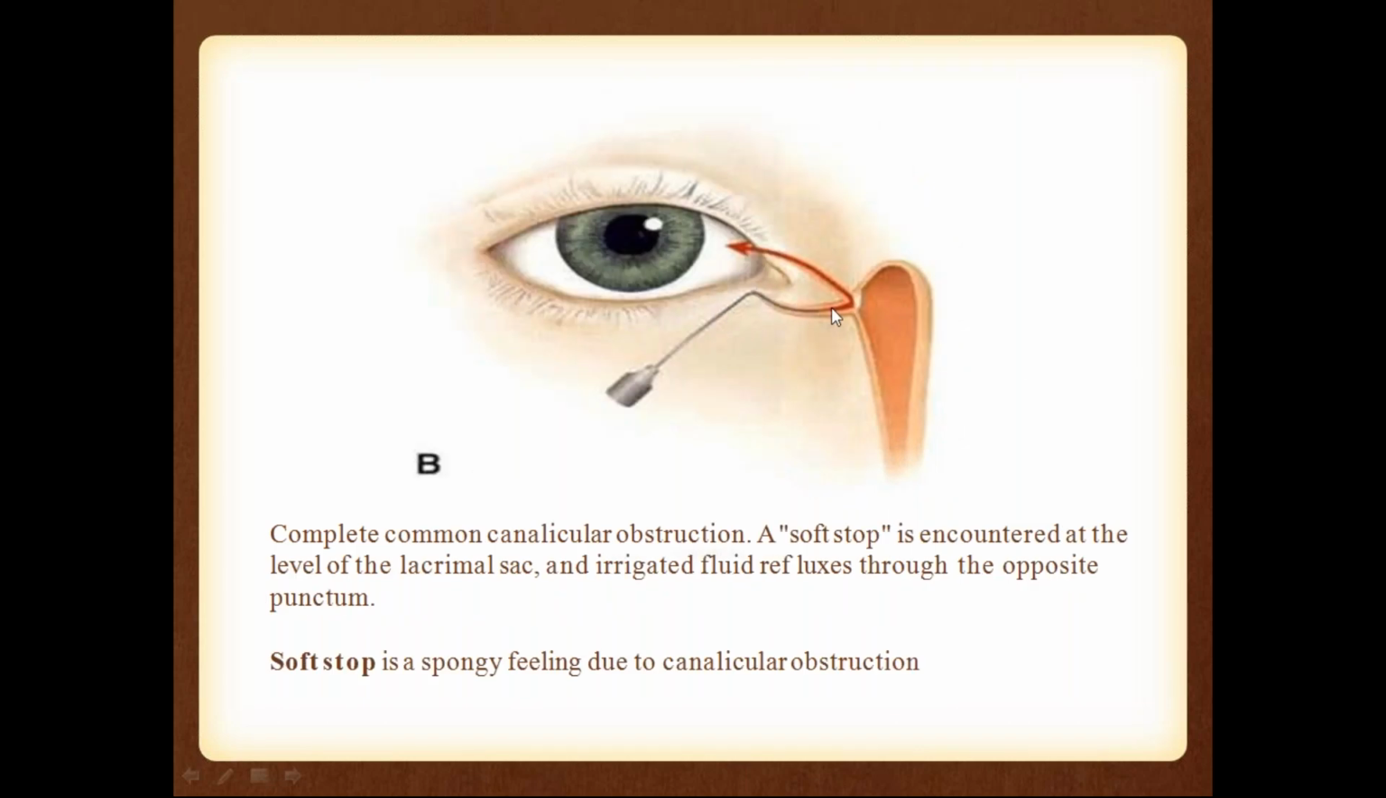You can see in this picture, we are injecting fluid from the lower canaliculus. You can see the white block here. The fluid will be regurgitating from the upper canaliculus. Because there is a block in the common canaliculus, it will regurgitate from the upper. If it is regurgitating from the same canaliculus, then it is the same canalicular block.